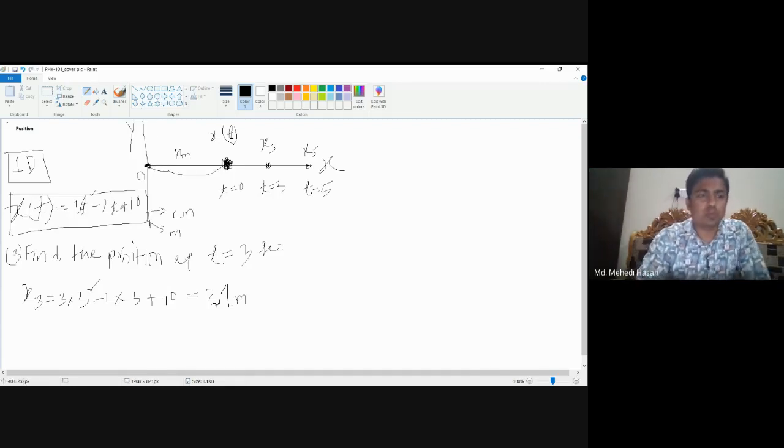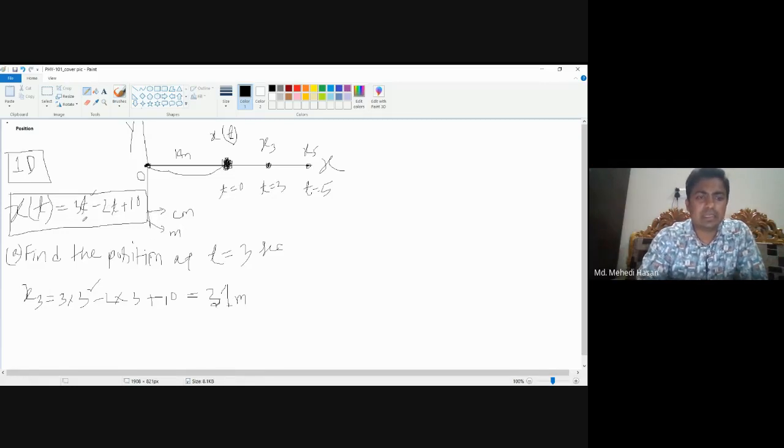So this is the one-dimensional case. If the question is given in two dimensions, then there will be an additional part, which is basically y, and there will be another equation, y equal to, say, minus t square plus 2t plus 1. So this is the main procedure for how we can find out the position of an object.